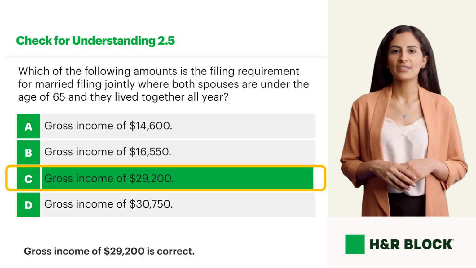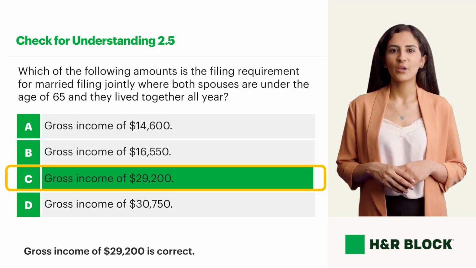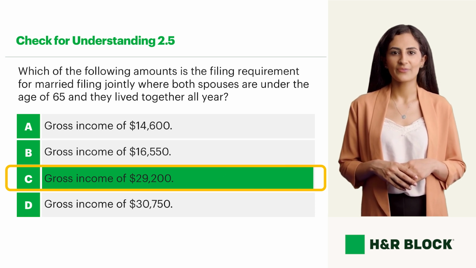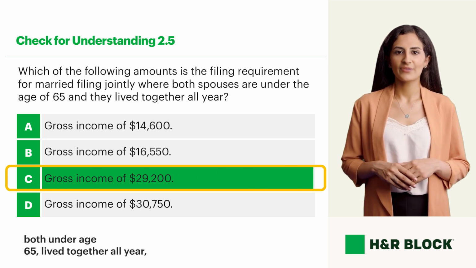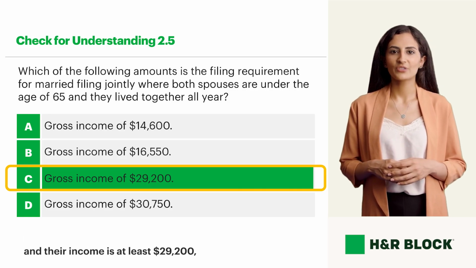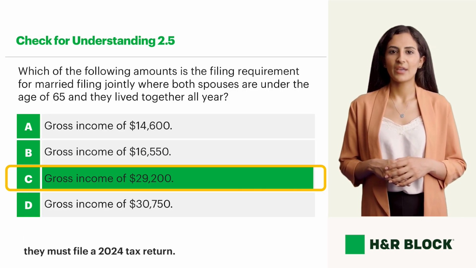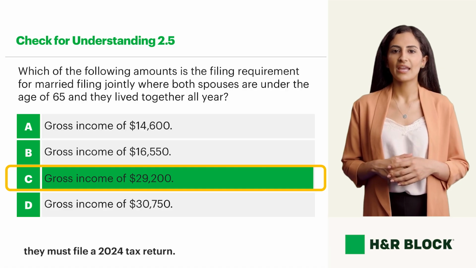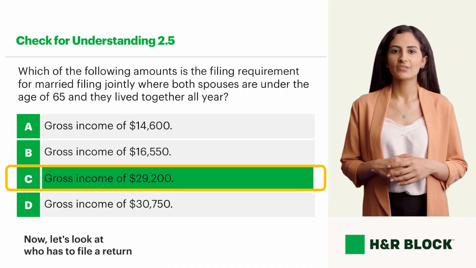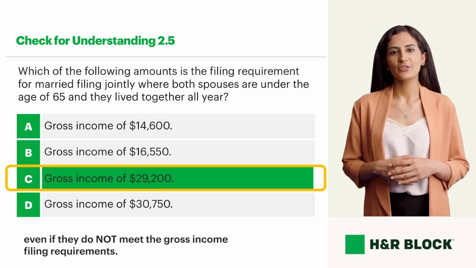Gross income of $29,200 is correct. If the taxpayers are filing married filing jointly, both under age 65, lived together all year, and their income is at least $29,200, they must file a 2024 tax return. Thanks for playing. Now let's look at who has to file a return even if they do not meet the